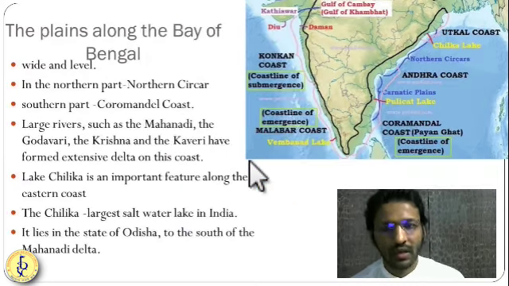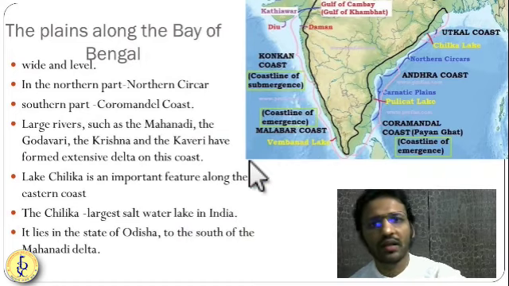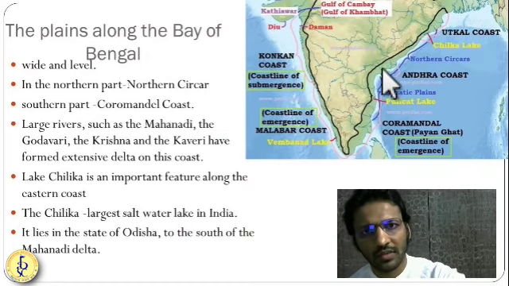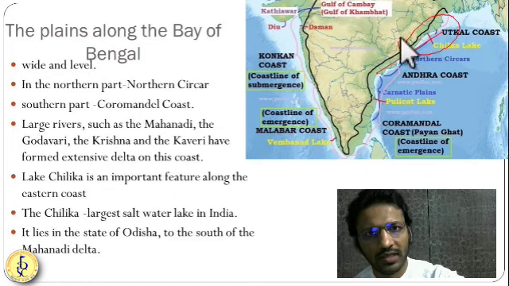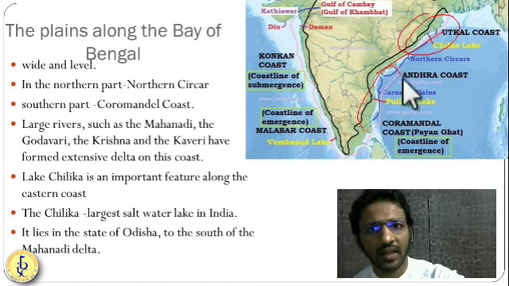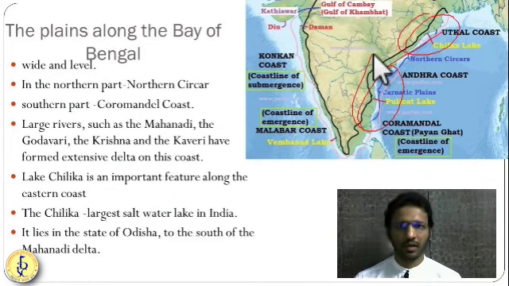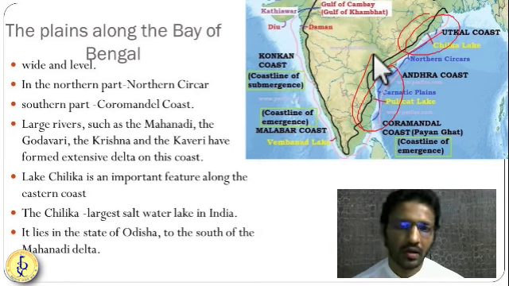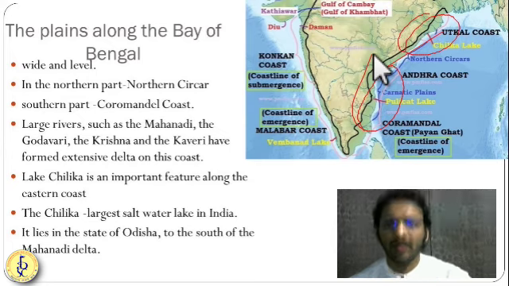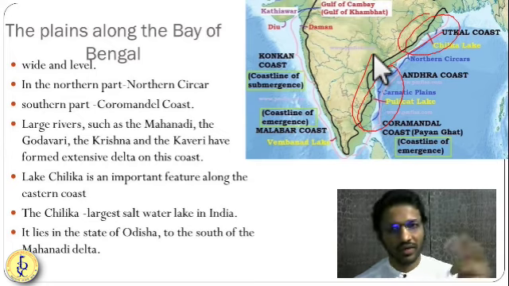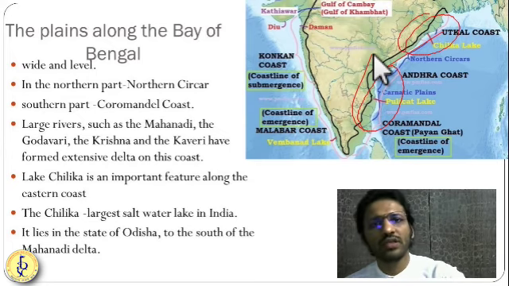Now, the eastern plains, on the northern side in West Bengal, are called the Northern Sirkar. And in Andhra and Tamil Nadu, they are called the Coromandel coast. So these are the different terminologies given in different parts of India, different parts of this plain, and huge rivers are flowing over here.